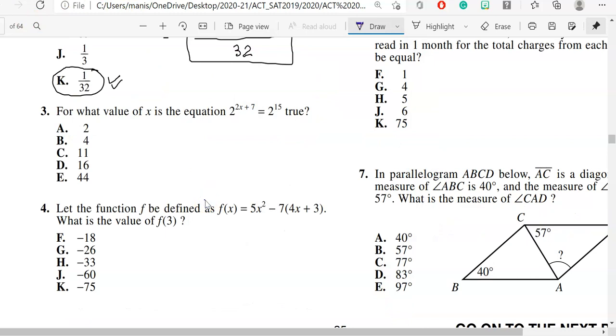For what value of x is the equation 2 to the power 2x plus 7 is equal to 2 to the power 15 true? Look at the bases over here. Since these two bases are same, when we will equate them, you can compare the exponents. 2x plus 7 is equal to 15. So I will solve this because since this is an equation, so 2x is equal to 8 and the value of x will be what? 4, because I divided both the sides by 2. So is there any value of x as 4? Yes. Option B is the correct answer choice for this question. Now let's look at question number 4.